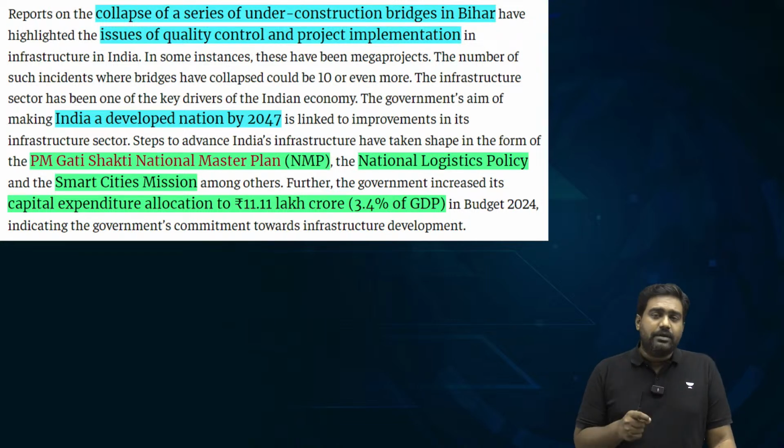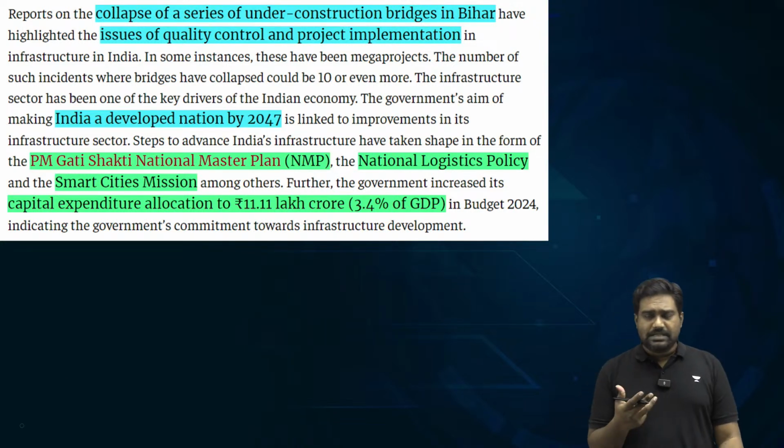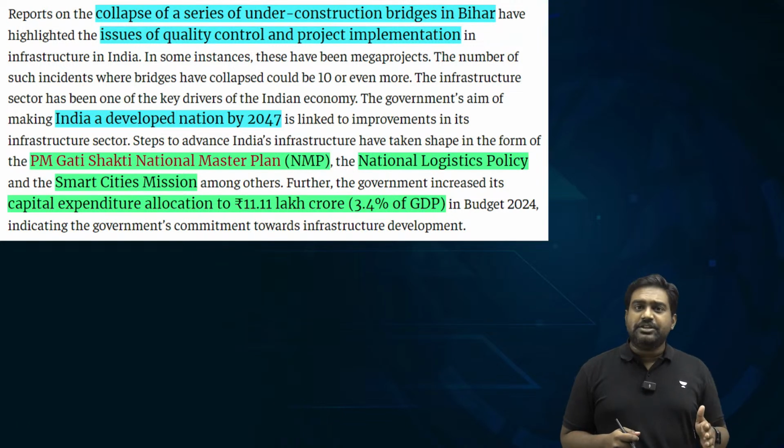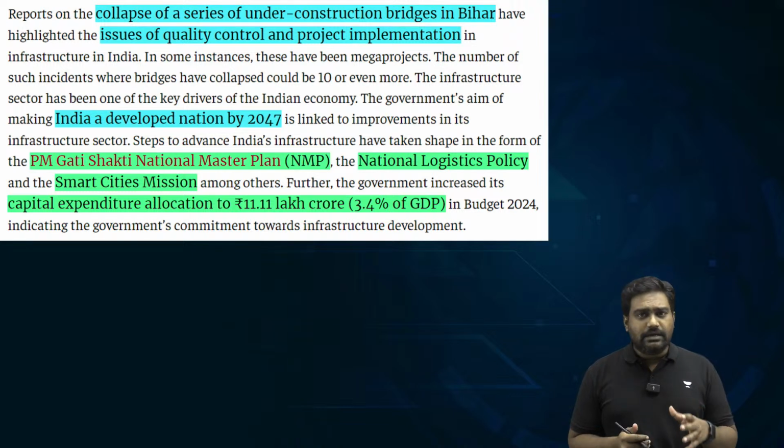So let's examine what are the problems facing the infrastructure sector. Why are so many projects failing? What could be the reason? There are many other challenges facing our ambitious infrastructure projects. So let's take a detailed look at this.